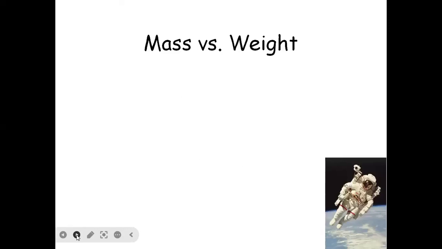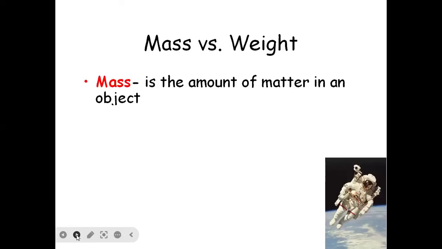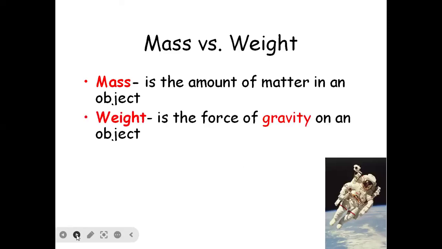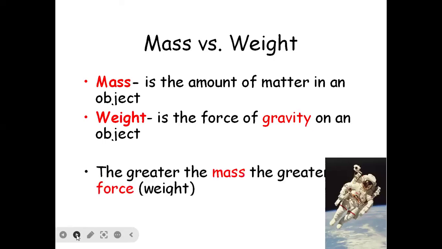Now, mass versus weight. What is mass? This is the amount of matter in an object. Mass means the quantity of matter. And weight means what? Weight is the force of gravity on an object. This is one kind of force. The greater the mass, the greater the force, the weight. That means if the mass is greater, then the force will also be greater.